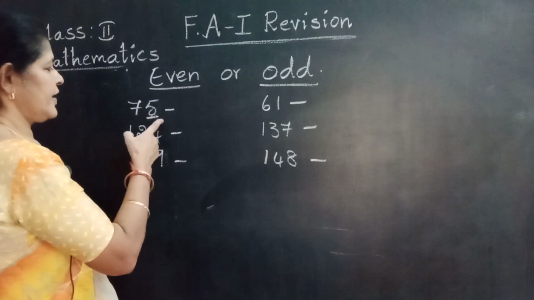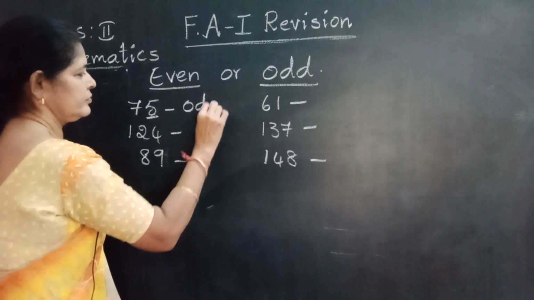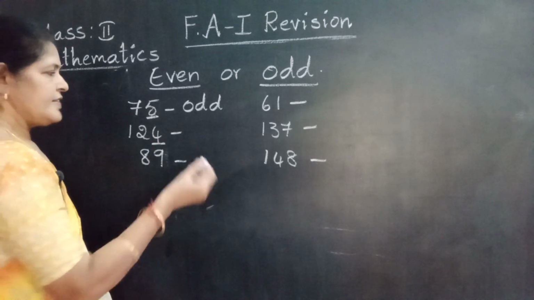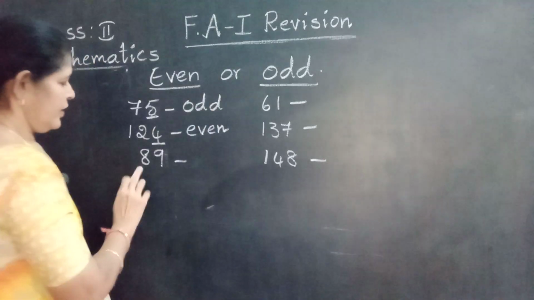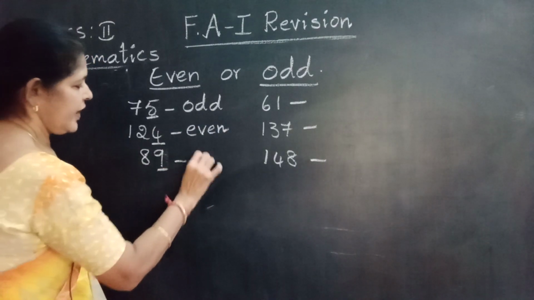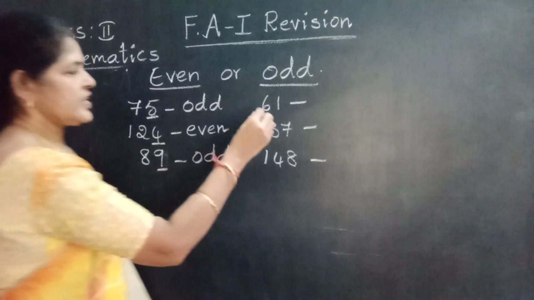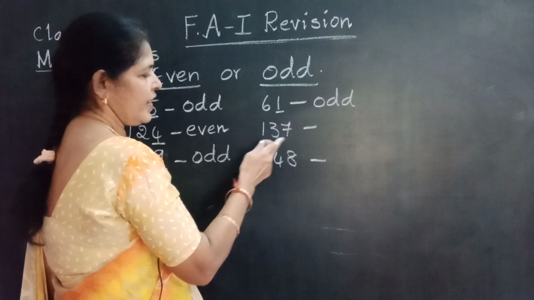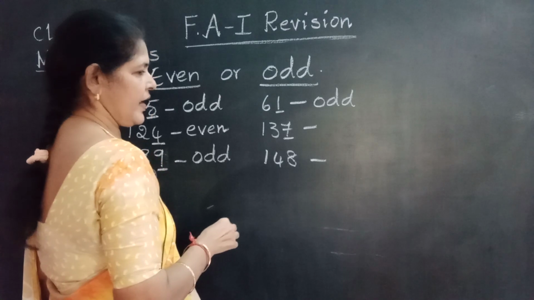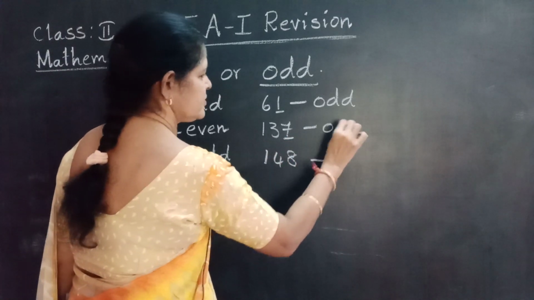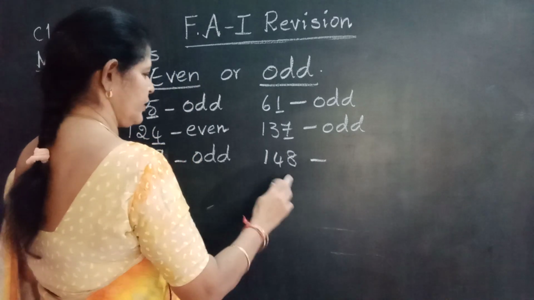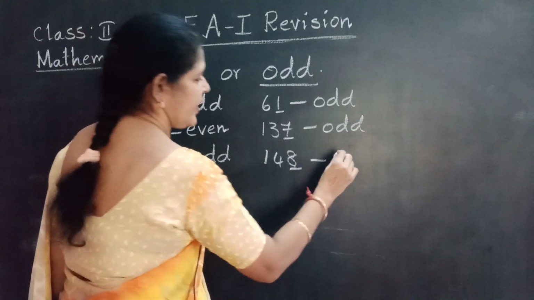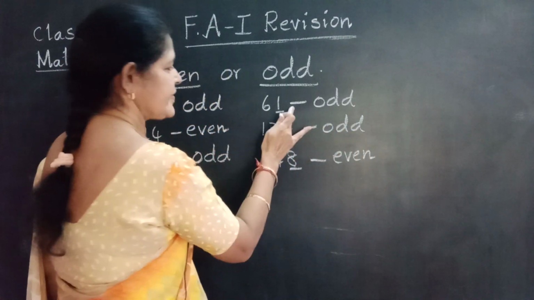Yes, 5 is odd, that means 75 is odd. 124, 4 is in the ones place, so even. 89, 9 is odd, 89 is odd. 61, 1 is odd, 61 is odd. 137, 7 is in the ones place, that means 137 is odd. 148, 8 is in the ones place, that means 148 is even.